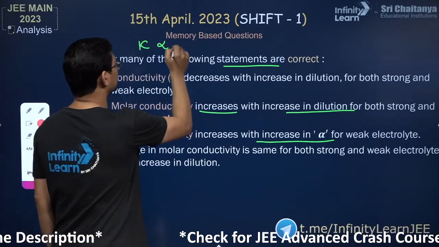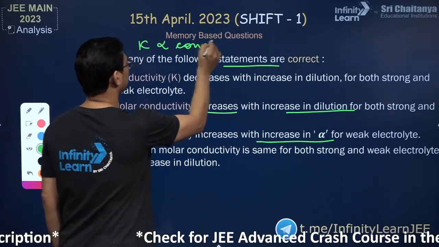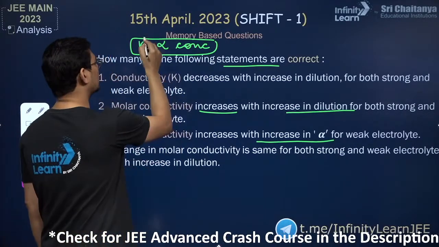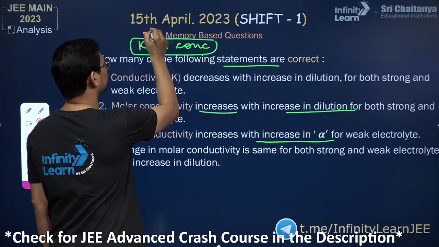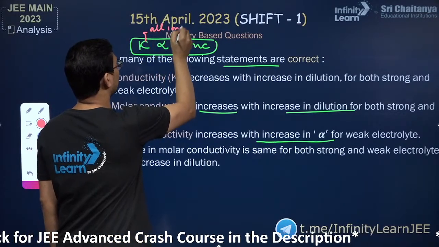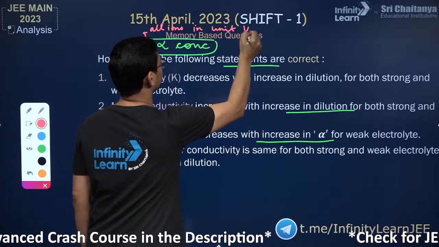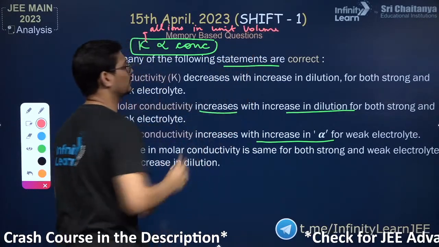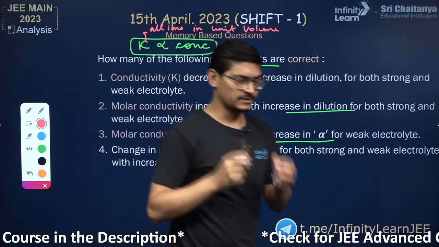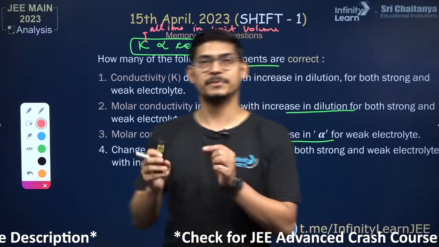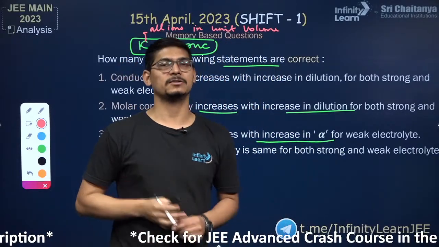Kappa is directly proportional to concentration. I'll tell you the logic also. Kappa, conductivity, is the total conductance because of all ions present in unit volume of electrolytic solution.